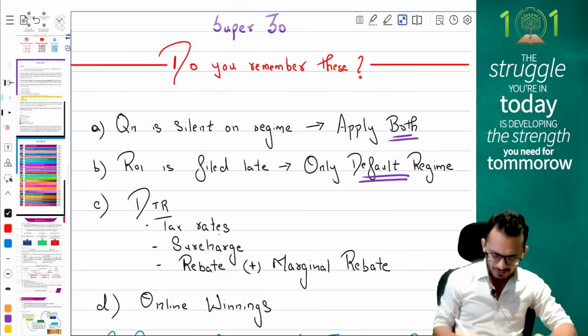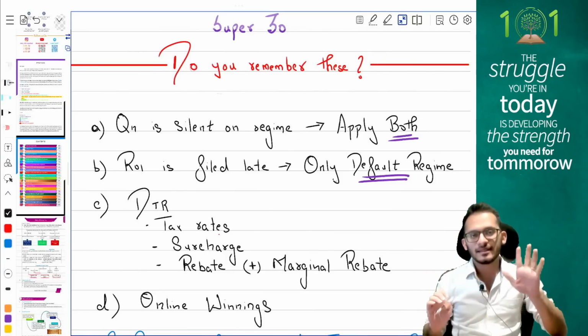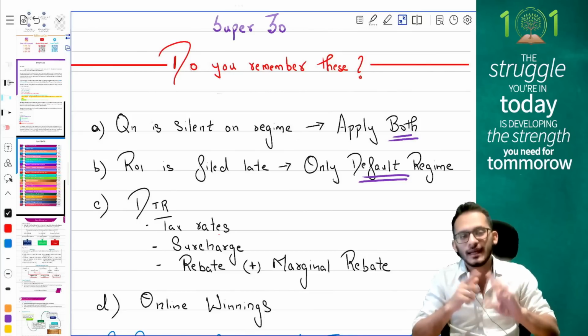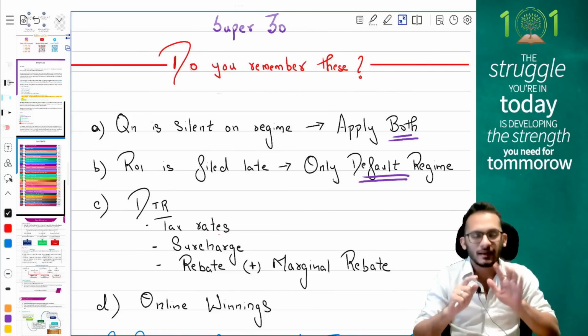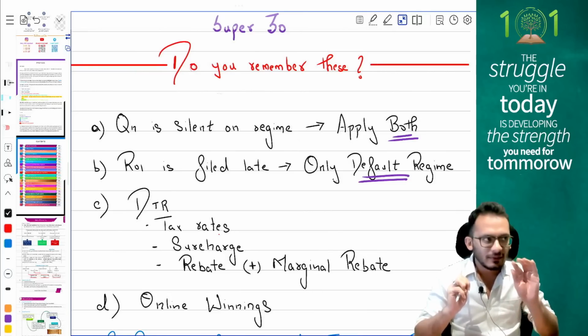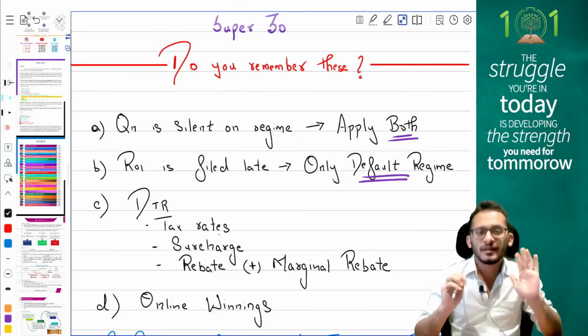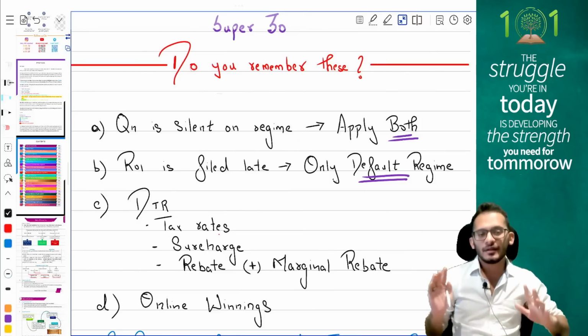Third, and the most important amendment for the current year, people, your default tax regime related provisions. Provision of default tax regime. First is your tax rates. Help me out with this tax rates, people, quickly. You're going to recollect it along with me. The tax rates are for default regime 0 to 3 lakhs 0, 3 lakh to 6 lakh 5%, 6 lakh to 9 lakh 10%, 9 lakh to 12 lakh 15%, 12 lakh to 15 lakh 20%, and after that it becomes 30%. These are your tax rates, people.